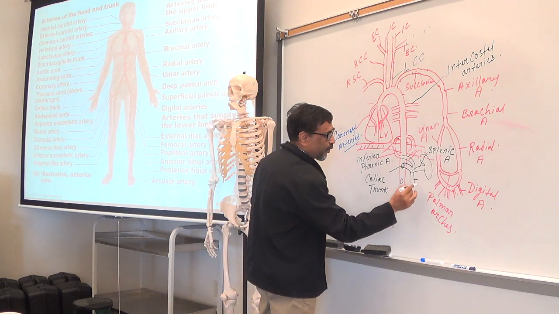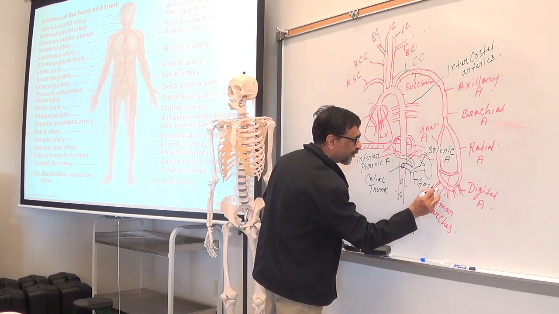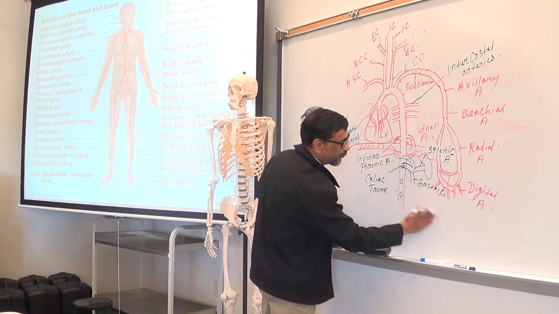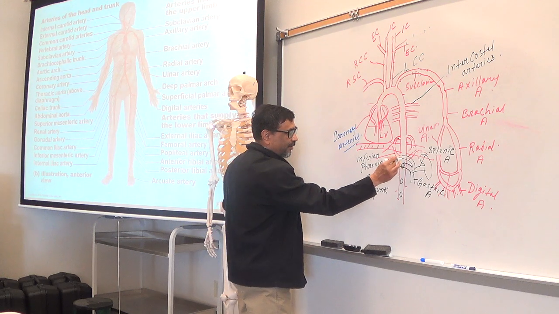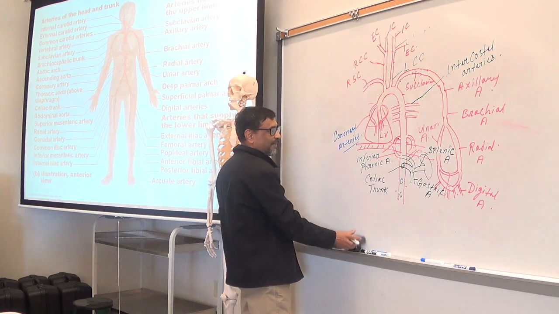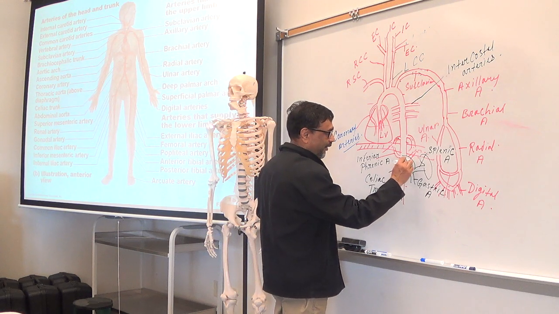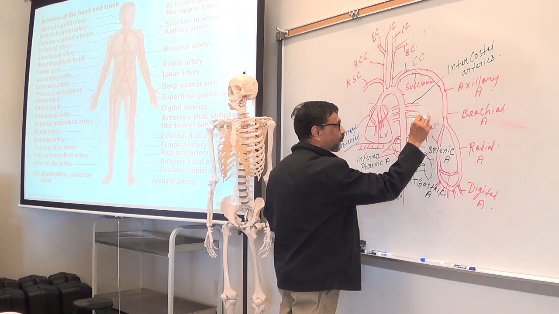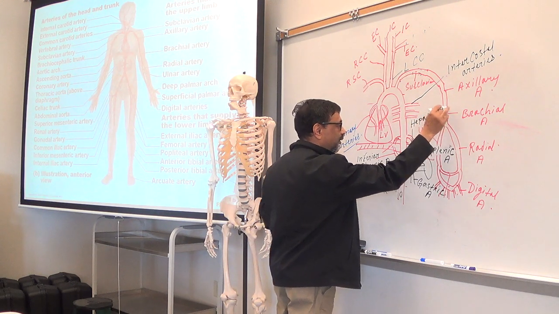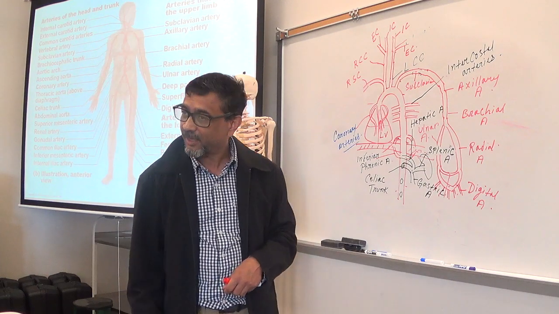One goes to the stomach, that is the gastric artery. Gastric means stomach. And another one goes to the liver. What should be the name? Hepatic. Remember, hepatic indicates liver. So this is the hepatic artery. Those are the three branches of celiac trunk.